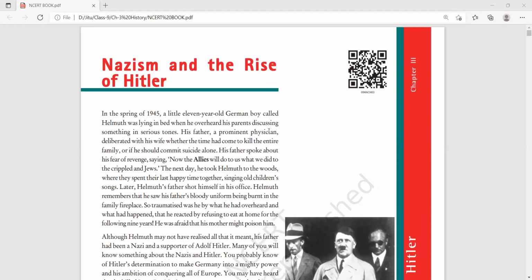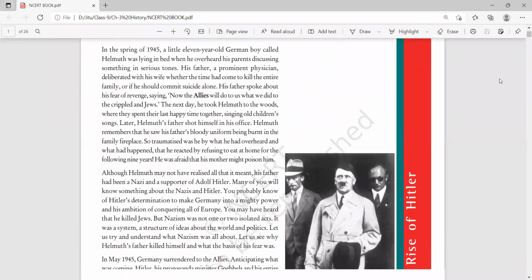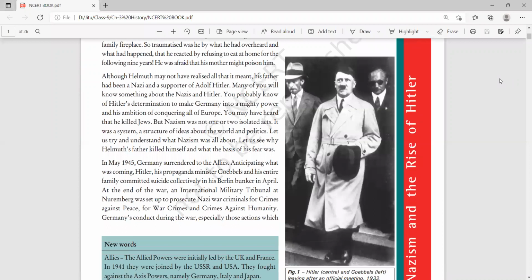Now see the situation, what had happened. So this was the situation, dear student. Now we have to discuss what had happened in Germany after the First World War and before the Second World War. Between these two World Wars, what had happened there? Why did the father of Helmut commit suicide? We have to discuss these things, and this would be the most important thing for you, my dear student. Remember this.